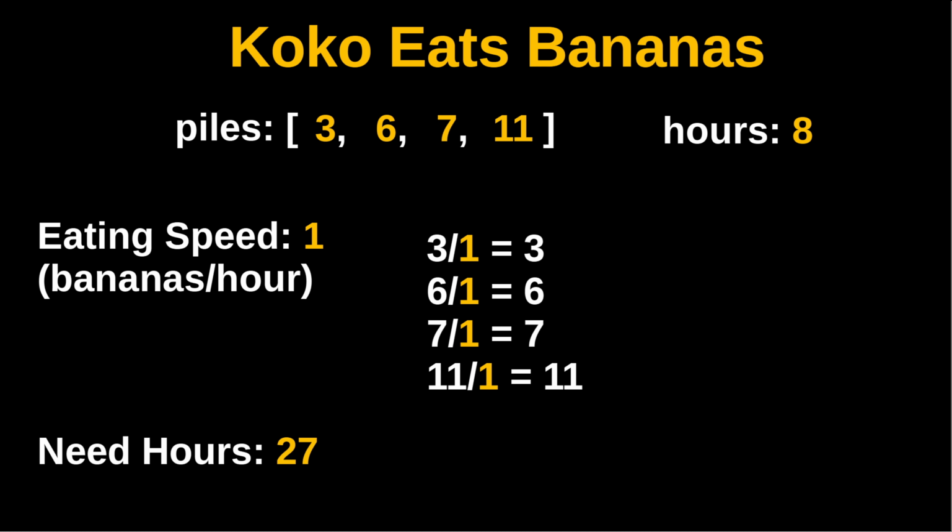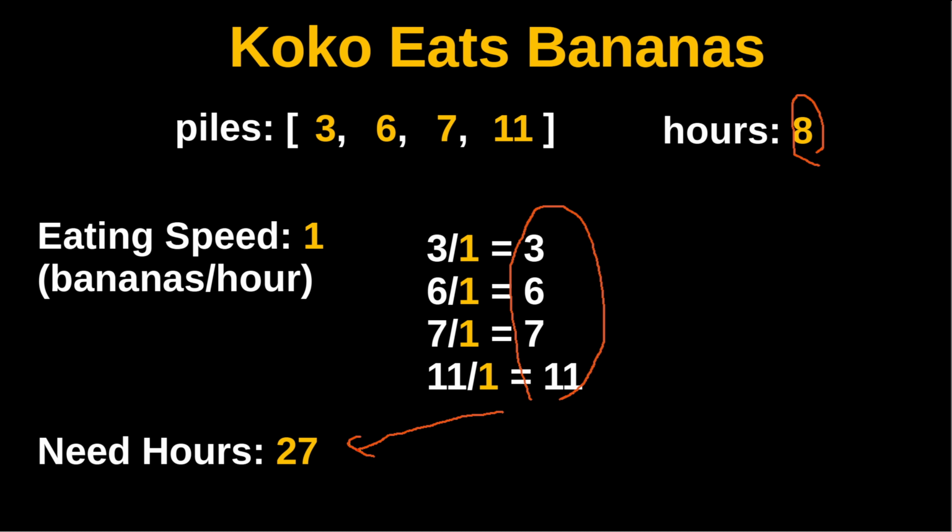Suppose the eating speed is 1 banana per hour. The first pile would take 3 hours, and the second pile would take 6 hours. Third pile, 7 hours, and then 11 hours for the fourth pile. We add up all these numbers together and we get 27 hours total to finish all the bananas if the speed is 1 per hour. 27 hours is exceeding the time limit of 8 hours, so the speed at 1 per hour would not work.